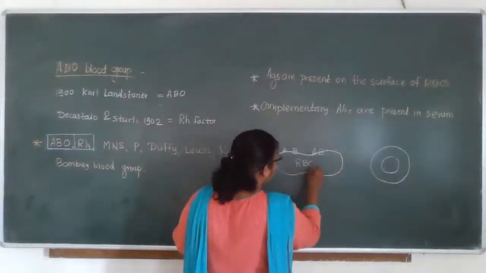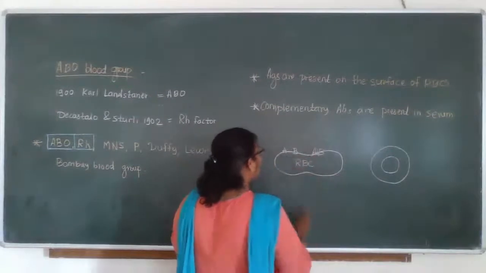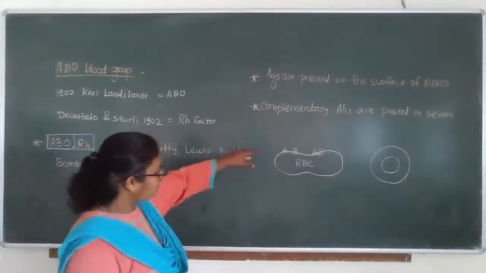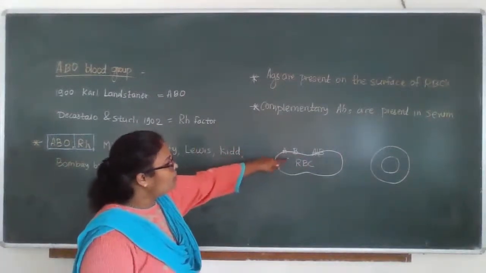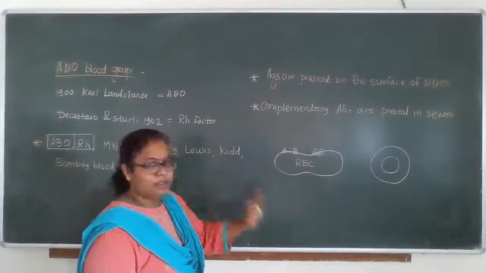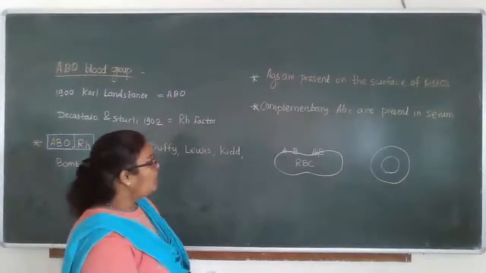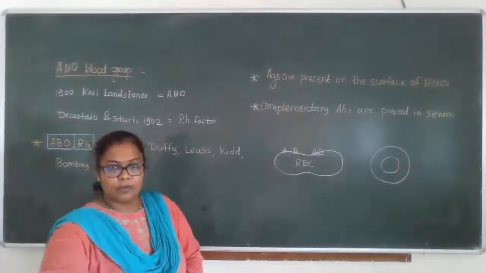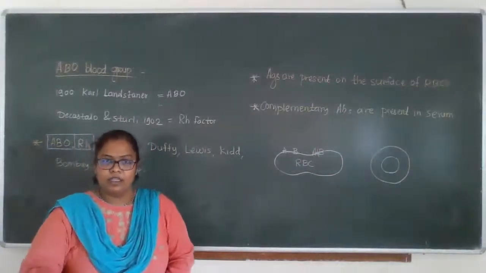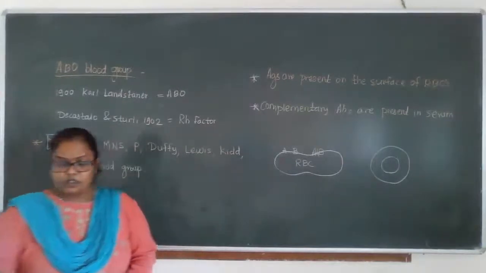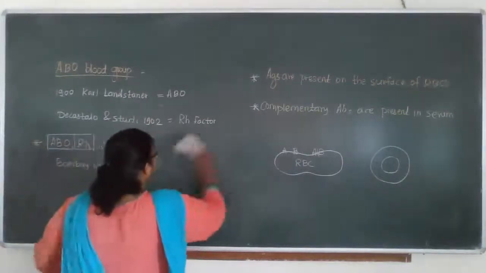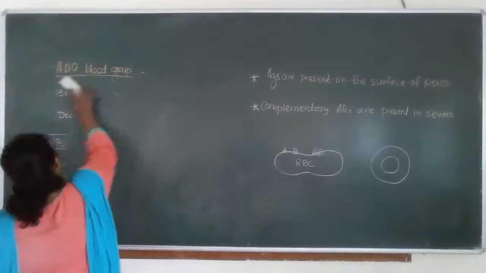This is our RBC, red blood cells. So we have four different types of blood group: blood group A, B, AB, and O, right? These are the four blood groups. Clear?